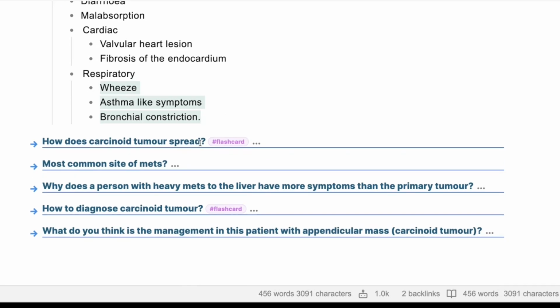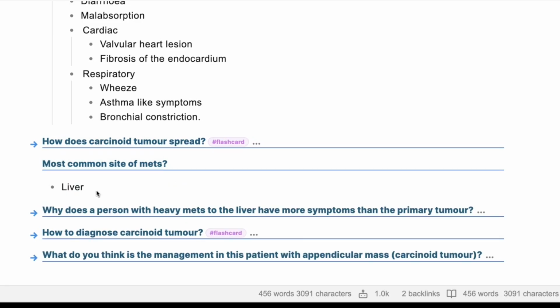Okay. So how does a carcinoid tumor spread? It spreads through the blood vessels, most commonly metastasizing to the liver and the lungs. Okay. I think you answered the next question, which is the most common sites of this in the liver. But the question is asking you how it spreads. They're asking about the pathology of spread somewhere else.